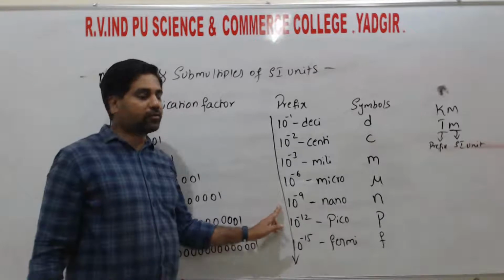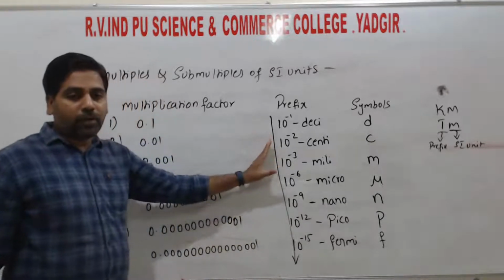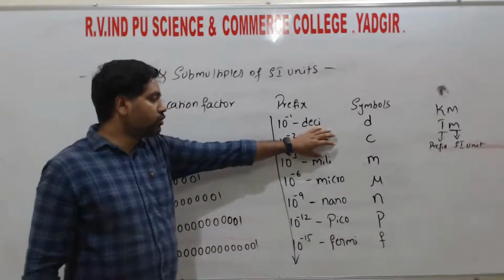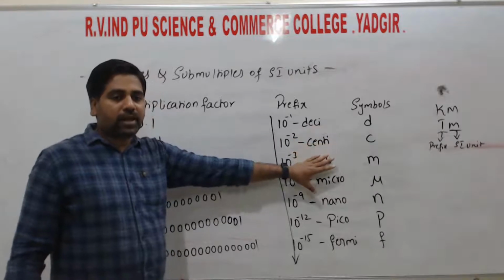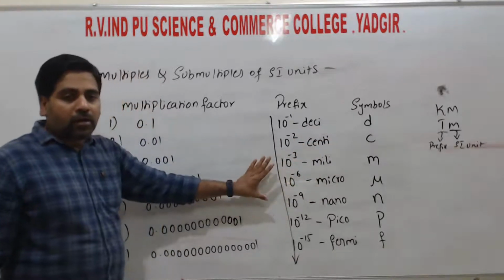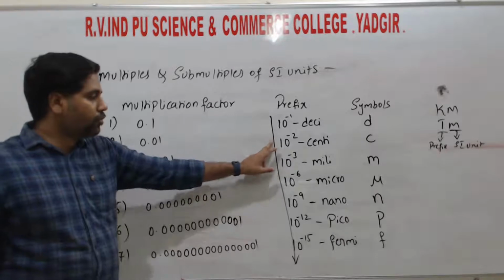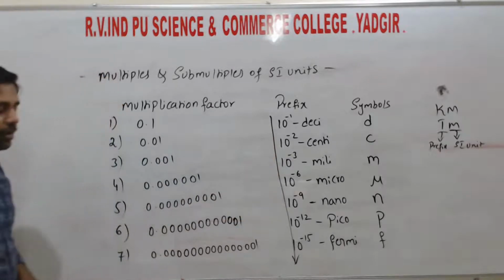Without knowing these values, we won't be able to simplify the problems. If we simplify the problems without substituting these values, then the problems will go wrong. So for this, we need to remember.